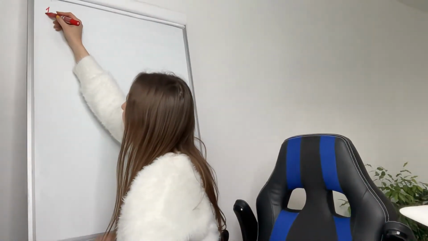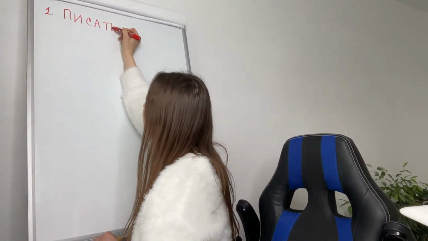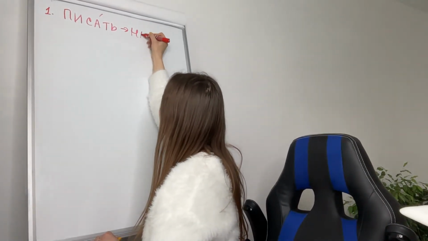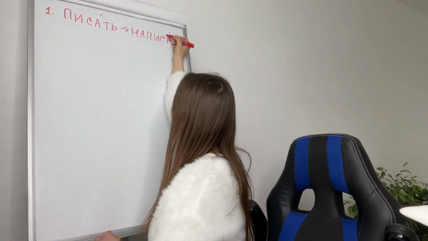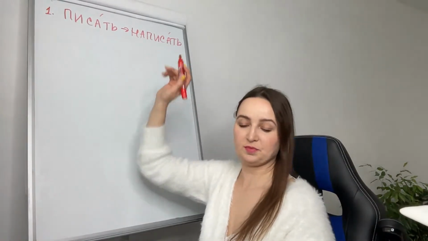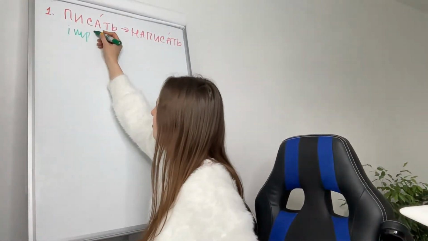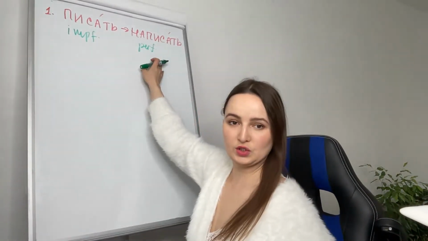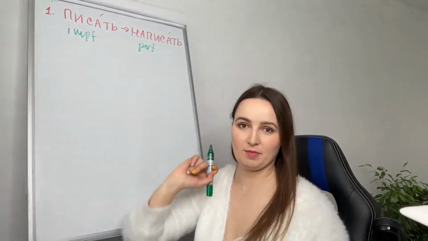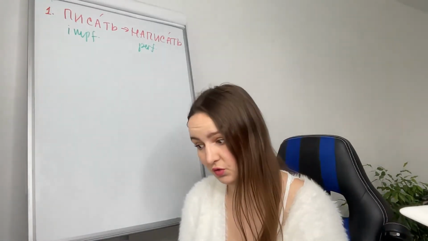Писать, написать. Imperfective, perfective. Process, result. Regularly, one-time action. Let's see in context how we use these verbs in past, present, and in future.